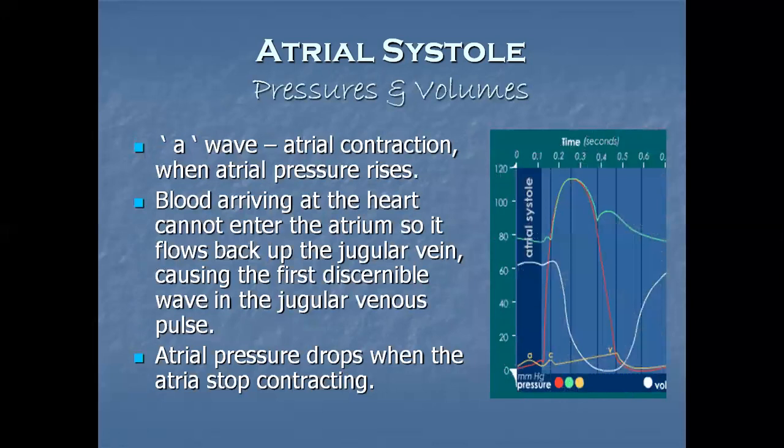Now I'll tell you about pressures and volumes. In this chart, you can see the A wave is of atrial contraction and the pressure of atria rises over here. The blood arriving at the heart cannot enter the atrium, so it flows back up the jugular vein, causing the first discernible wave in the jugular venous pressure. Here the atrial pressure drops when the atria stops contracting.